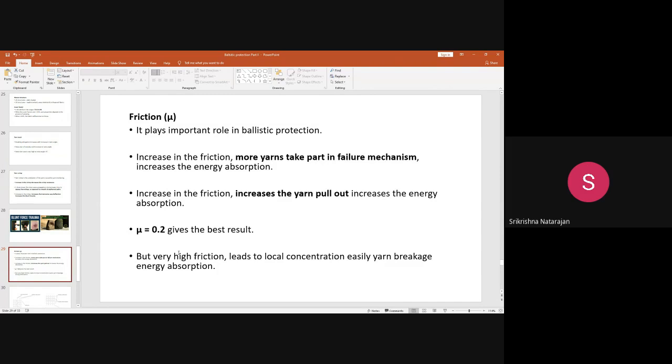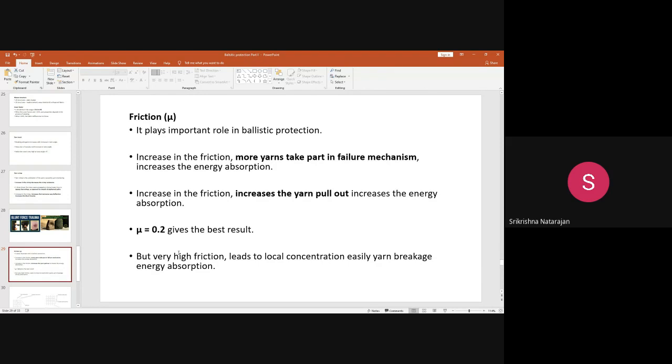When the projectile strikes the specimen, more yarns will take part in the energy absorption, so that gives good ballistic protection. But the problem here is, if you increase the friction too high, it will create some yarn pull out, meaning it will create some breakage. Yarn pull out can happen where one yarn pulls out from the structure, so that can lead to better absorption of energy.